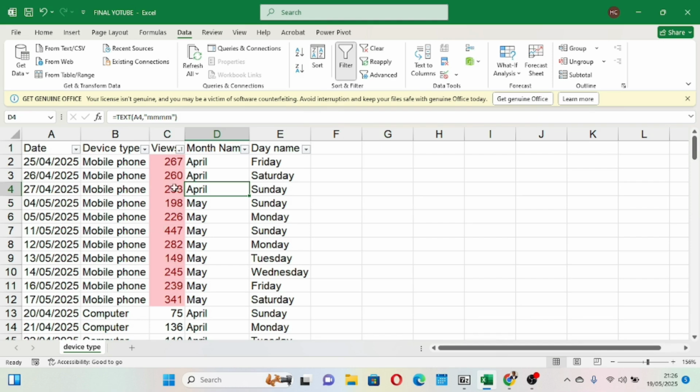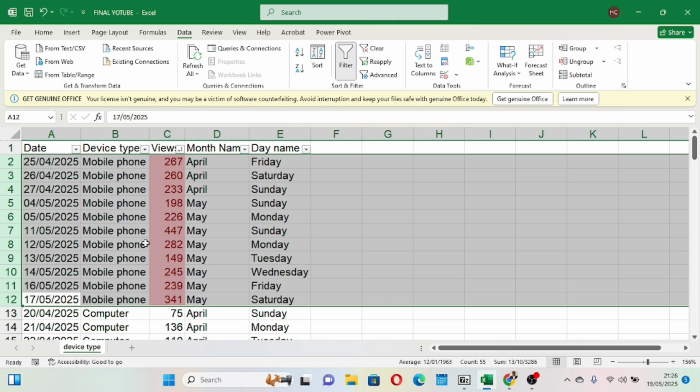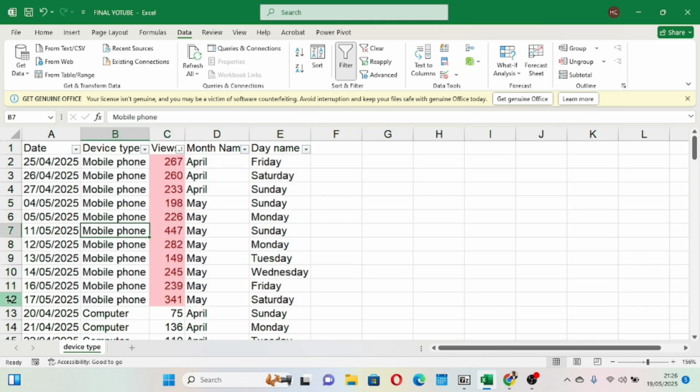Once I click that color, you see, it has sorted by that color. It has brought all the top items that we selected: 1, 2, 3, 4, 5, 6, 7, 8, 9, 10, 11 top items. And it is revealing that these are the items where people are using phones. These top items are revealing that I'm having more views from people who are using phones. So anytime I'm doing my content, I have to have that consciousness that more people who have phones are viewing my content. And also if you look at the month, you see that these views fall on the month of April.